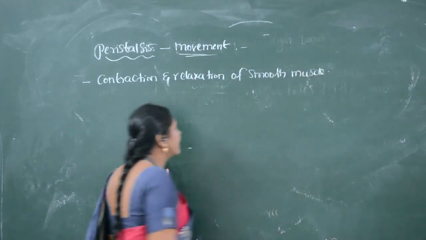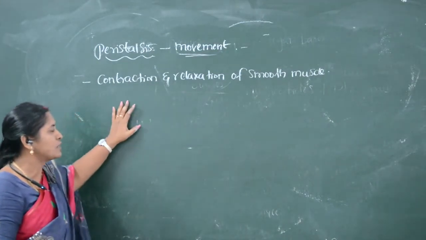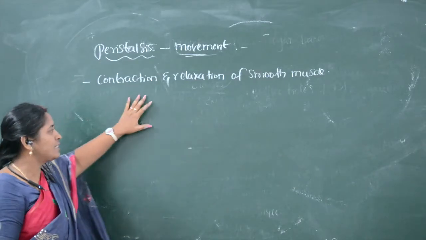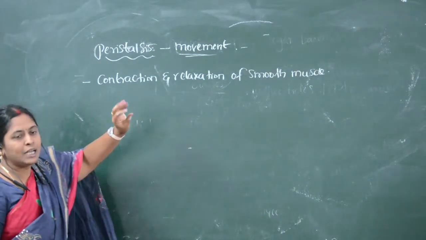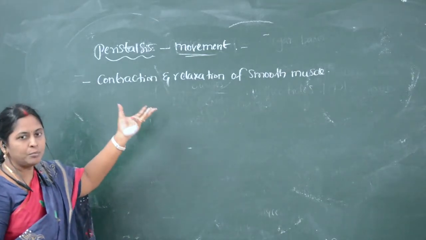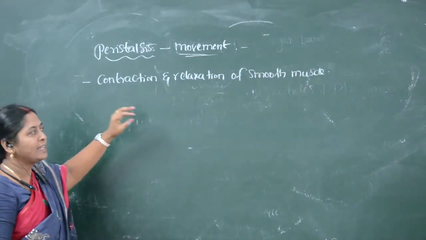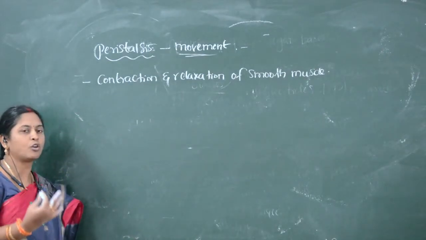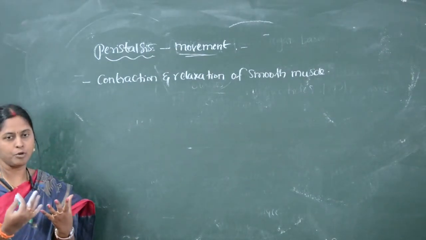Because of the contraction and relaxation of the smooth muscles present in the intestine, some kind of movements occur. Those movements exhibited by the contraction and relaxation of the smooth muscles are called peristaltic movements.